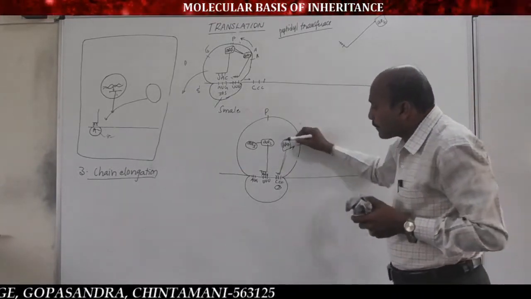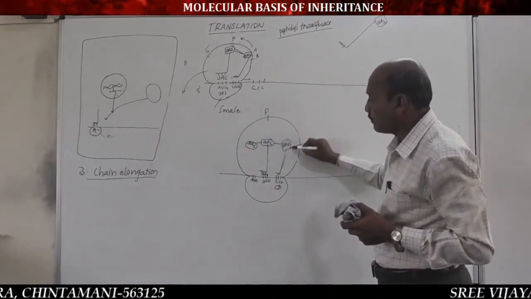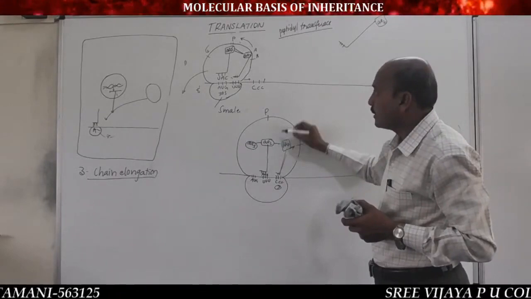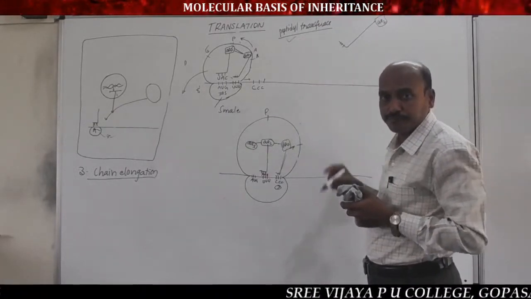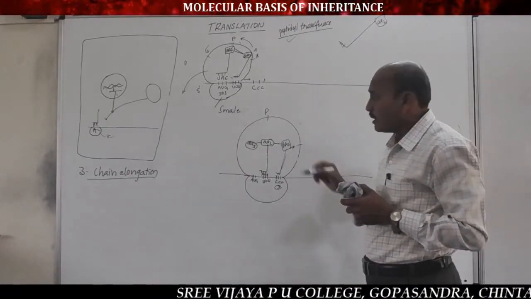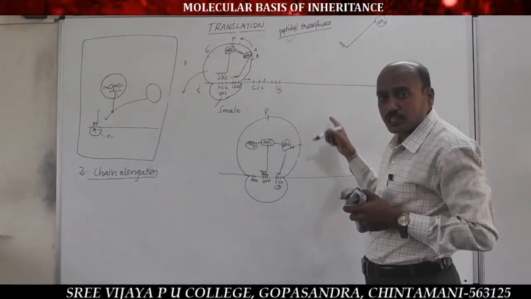Now, a peptide bond is formed between the second amino acid of the P site and the third amino acid of the A site in the presence of the same peptidyl transferase enzyme. And the ribosome shifts to the fourth codon, the next codon.